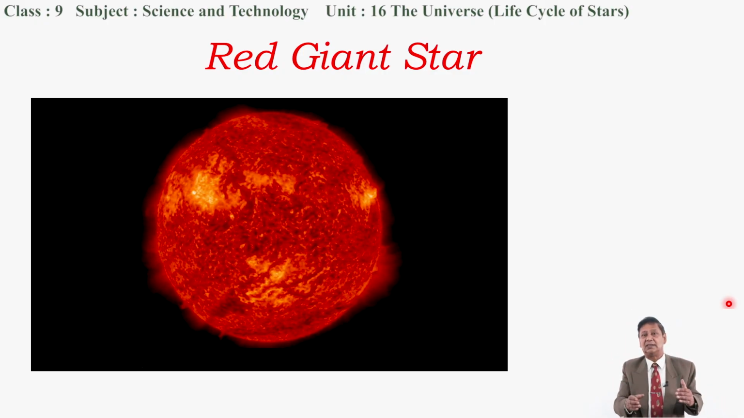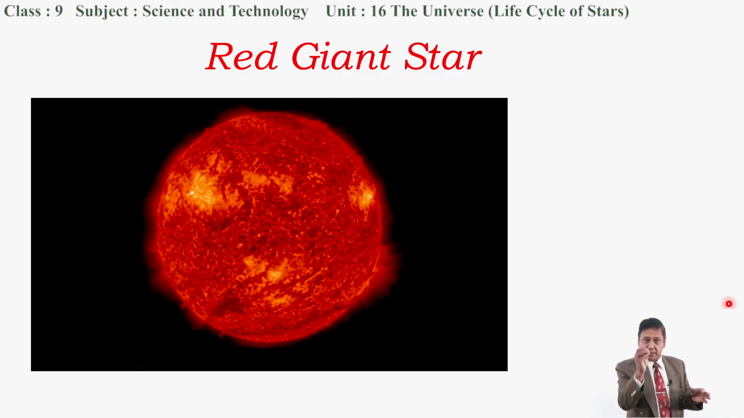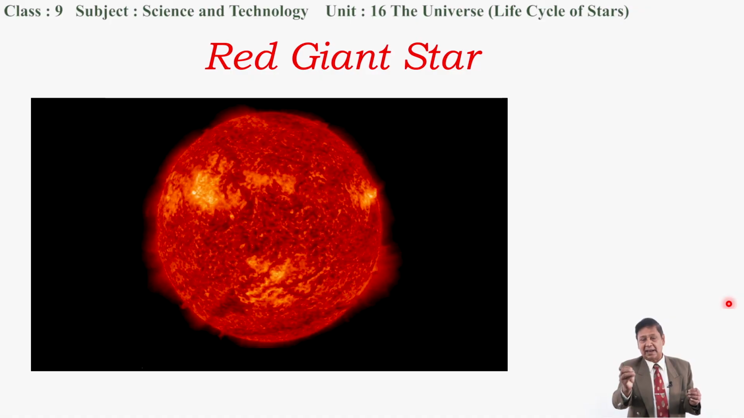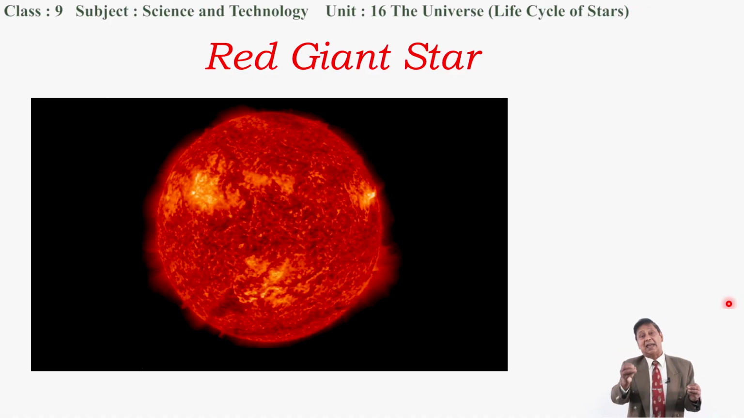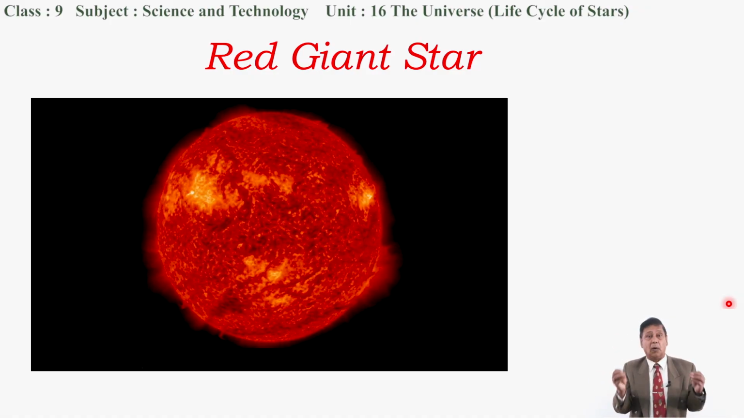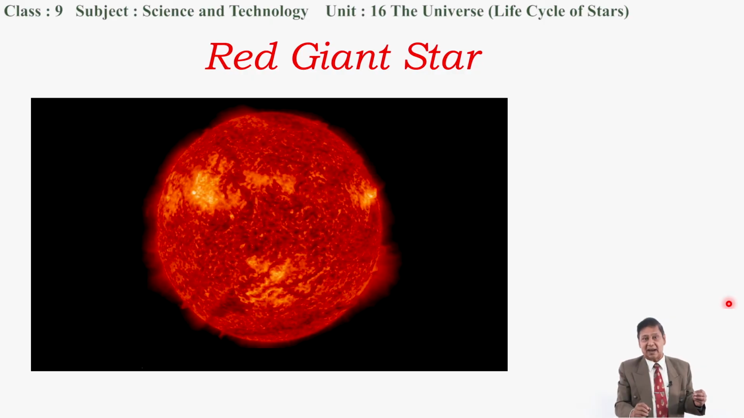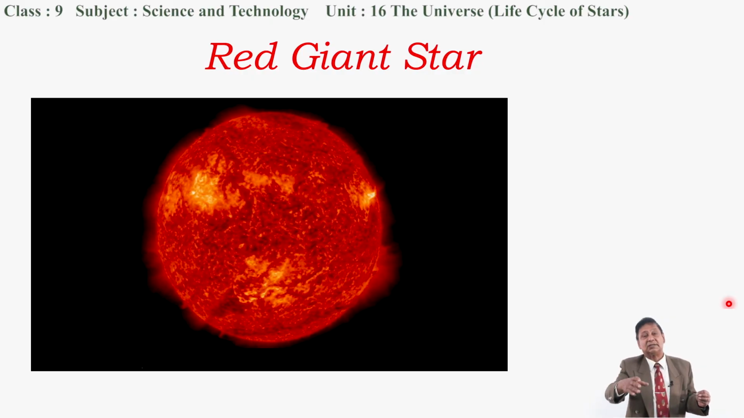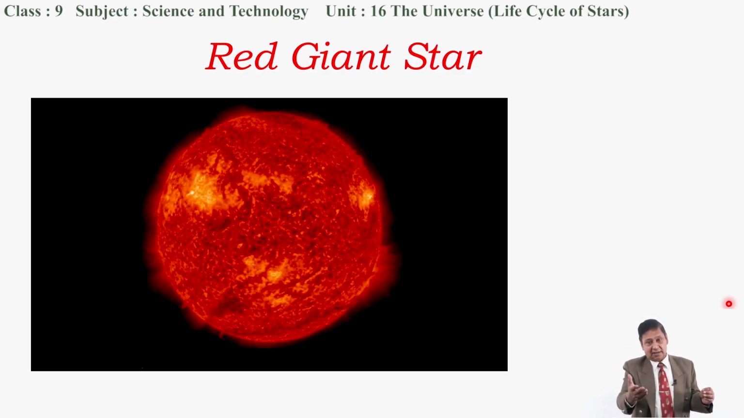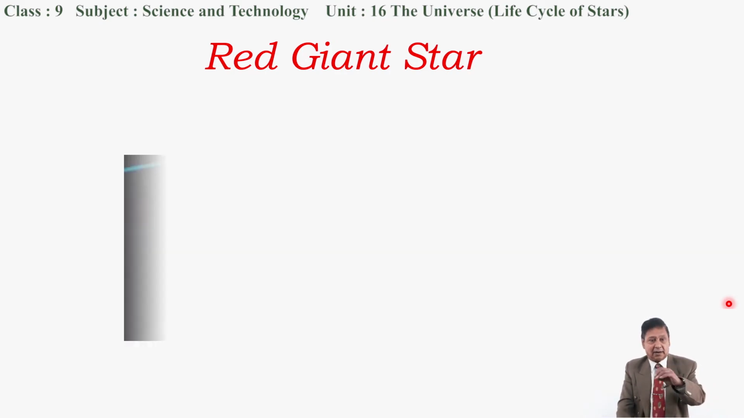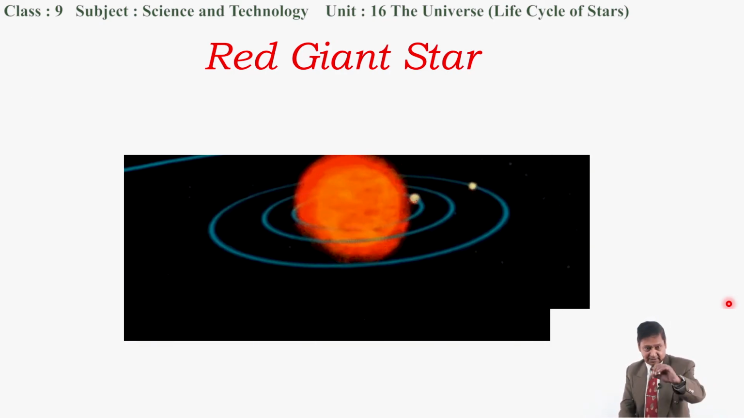Now the Sun is in a matured stage. In the life cycle of a star, it is born, it becomes young, it becomes mature, and lastly it becomes old and converts to a red giant. Millions of years later, the Sun will also convert to a red giant star. Look at this.